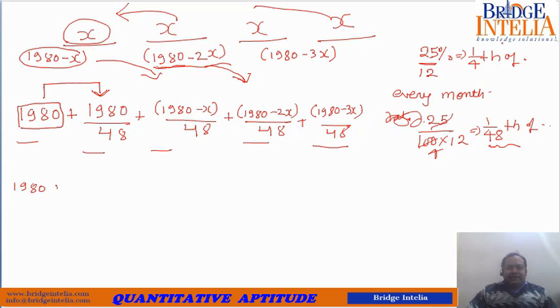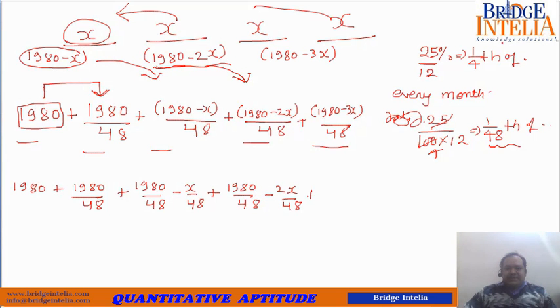So 1980 plus 1980 by 48 plus 1980 by 48 minus x by 48 plus 1980 by 48 minus 2x by 48 plus 1980 by 48 minus 3x by 48.